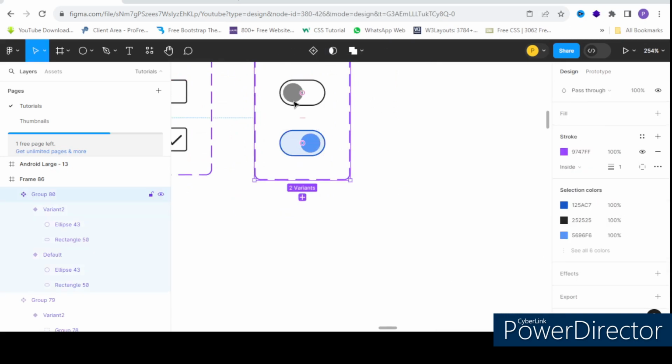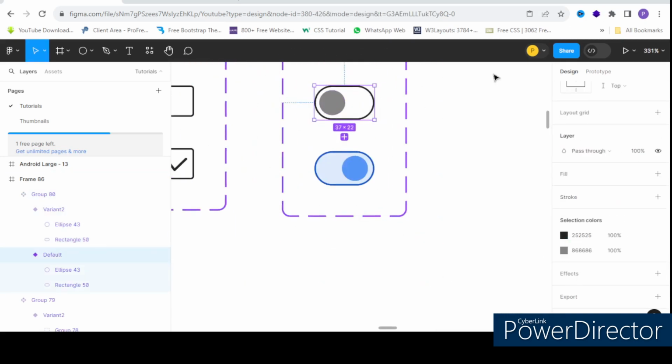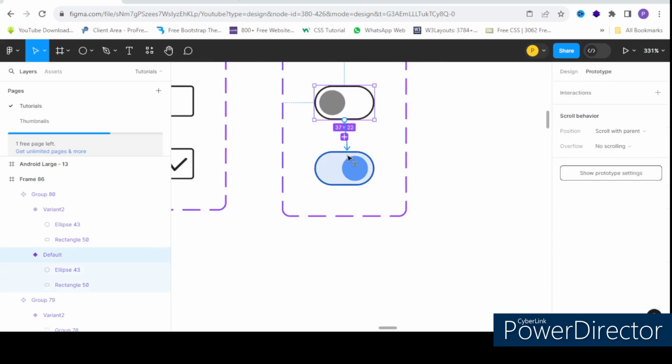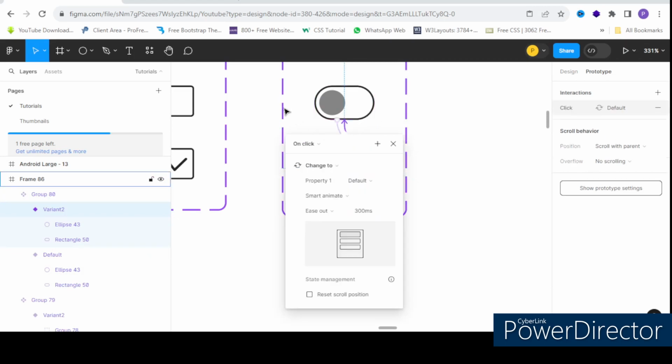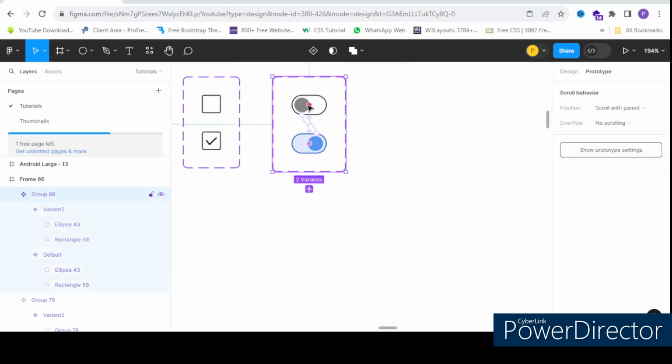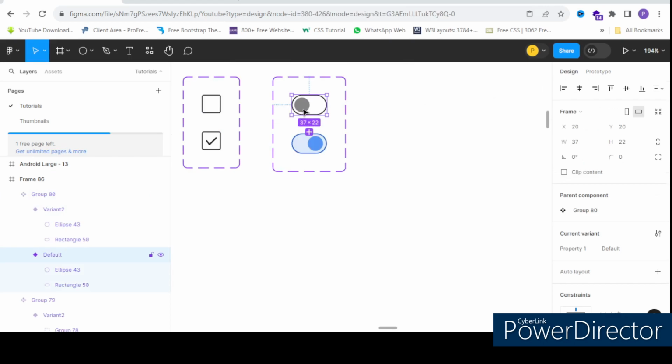So this is okay, just connect them. On click they should be changing to this one. So your toggle switch is created.